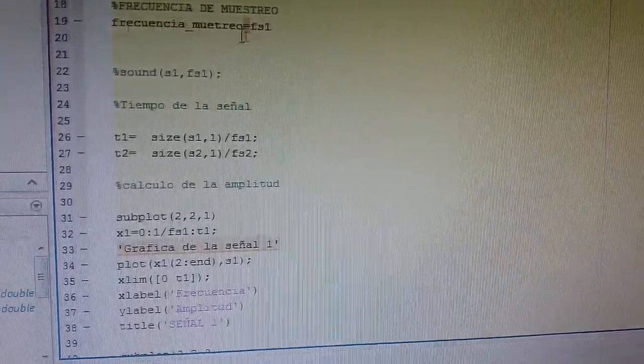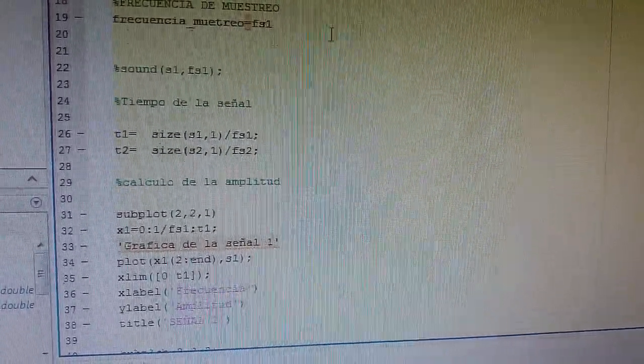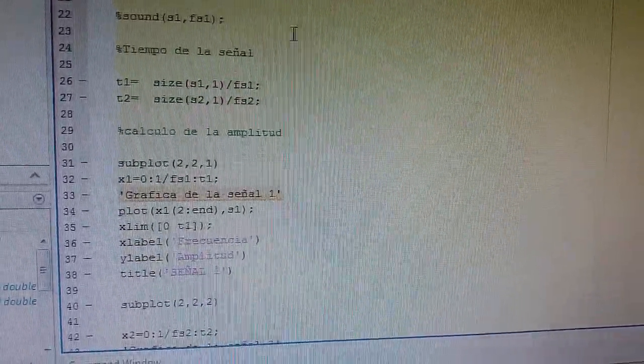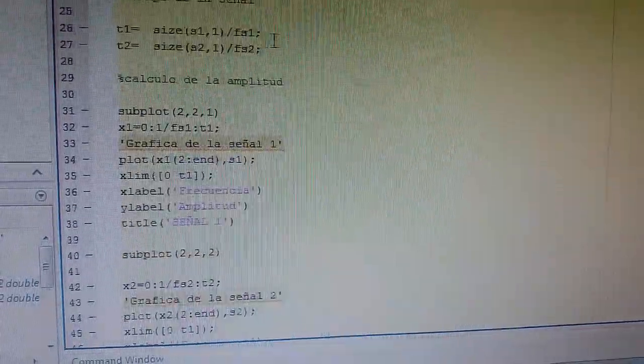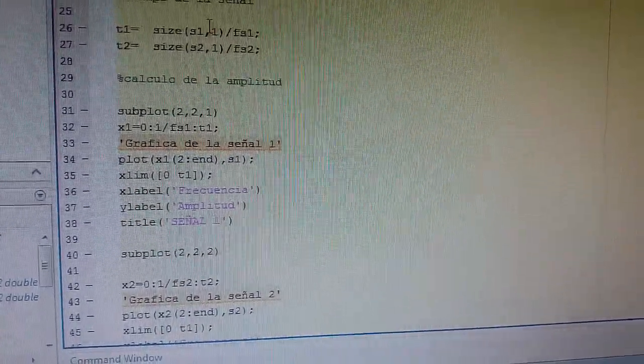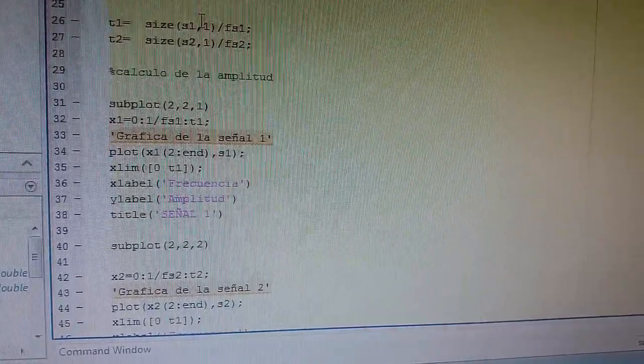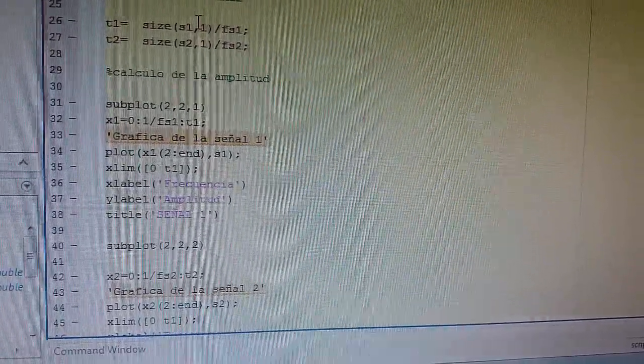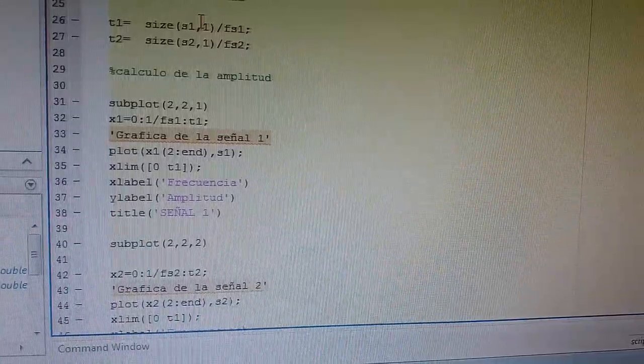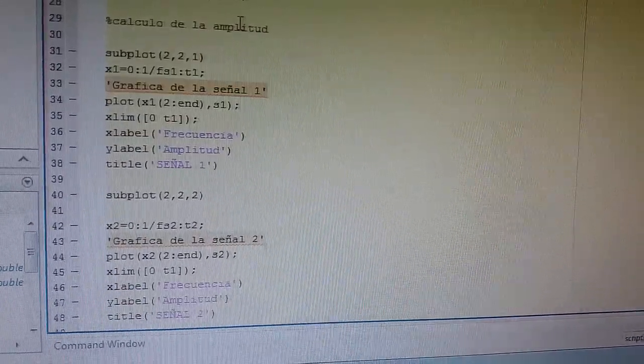Next, we have the sampling frequency. Now we have to transfer the signal through the sampling in time.